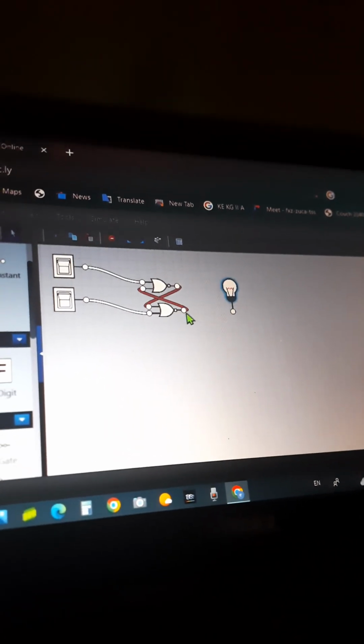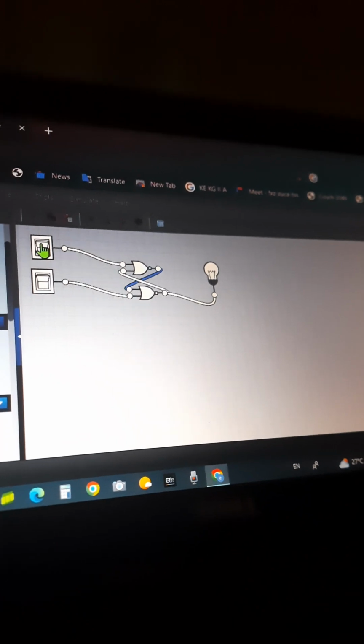So the first switch input goes into the first NOT gate and the second to the second NOT gate. So here this one goes back to this input and this one to this input. Now let's put a light bulb here and connect this here.